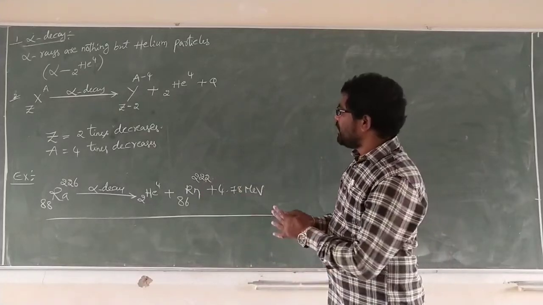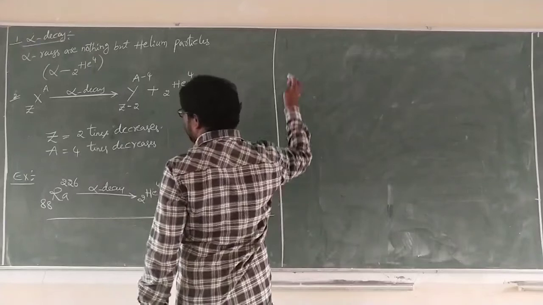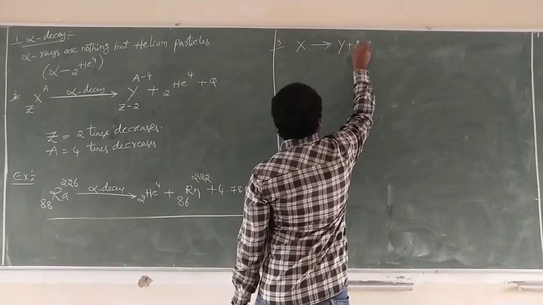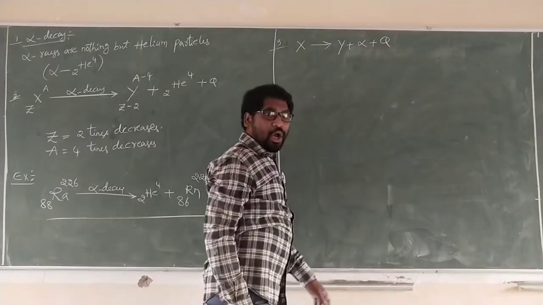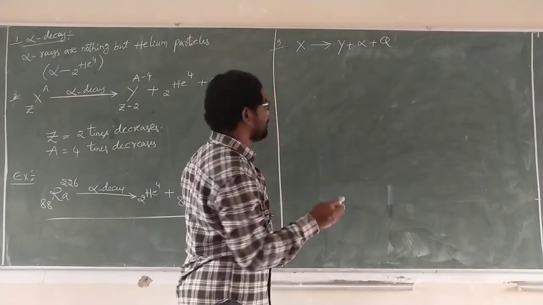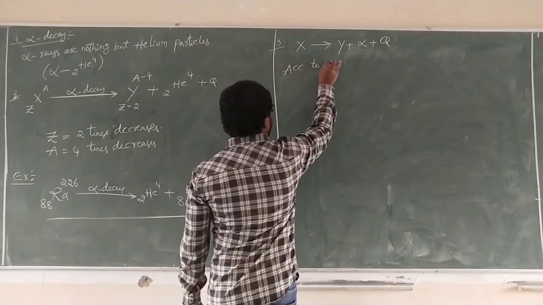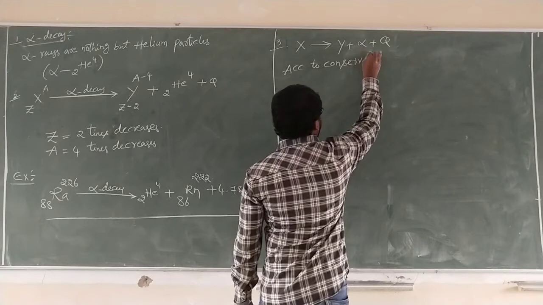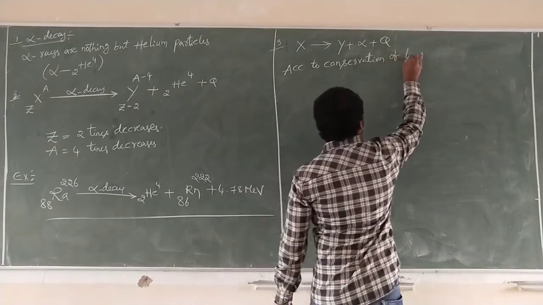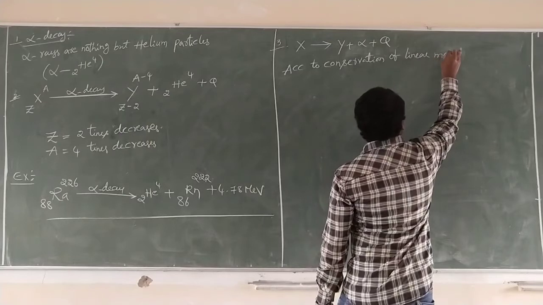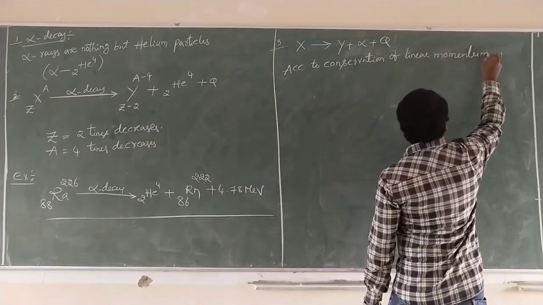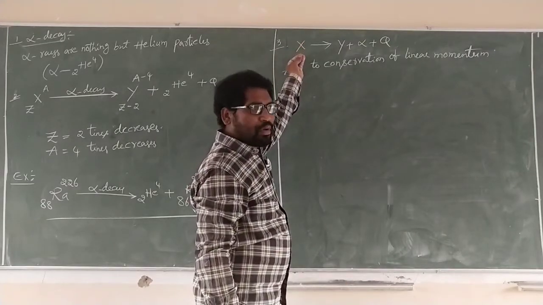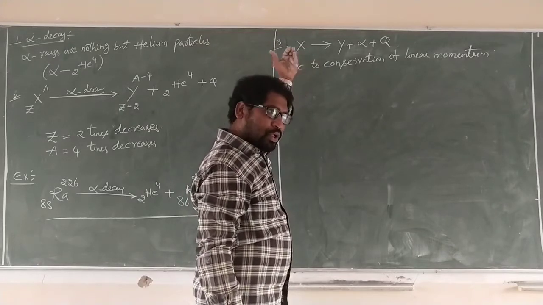What are the applications of alpha decay? See carefully. X gives rise to Y plus alpha plus Q. According to the law of conservation of linear momentum, X is the parent atom at rest.